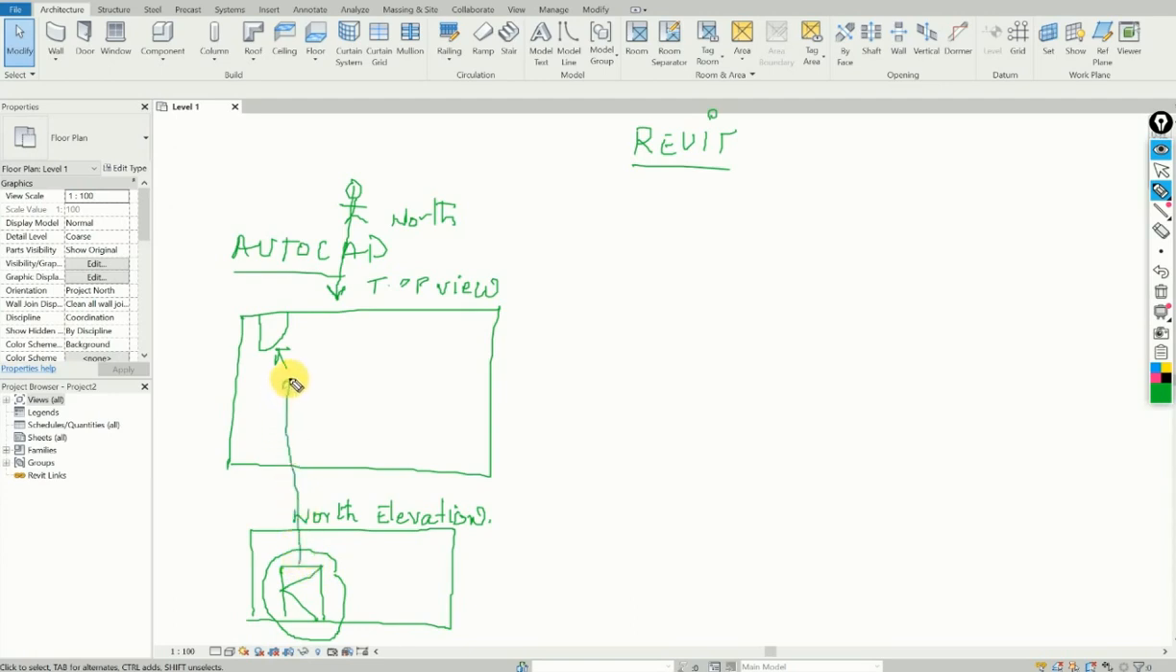Yes, they are. This is linked from our point of view, but in AutoCAD they are not linked. You will have to make separate drawings for that. I'm talking about AutoCAD. We are still in AutoCAD. We are not in Revit. Yes or no?